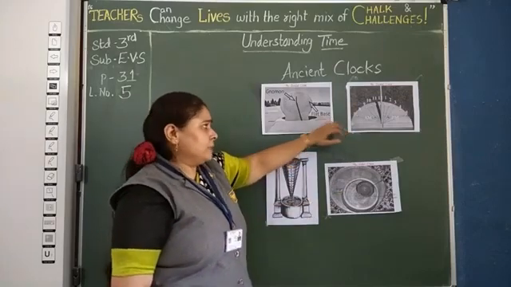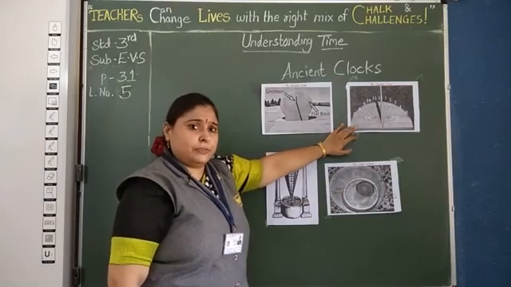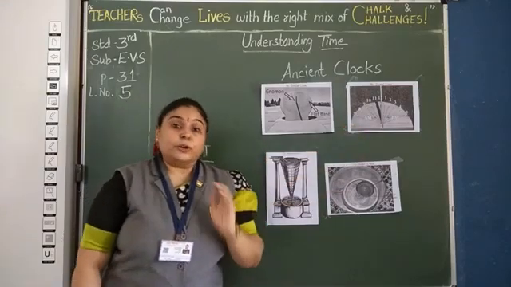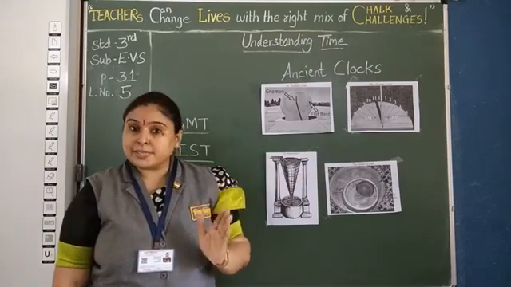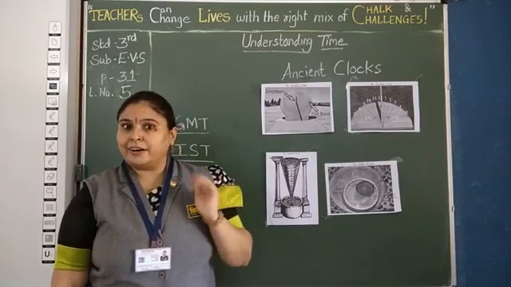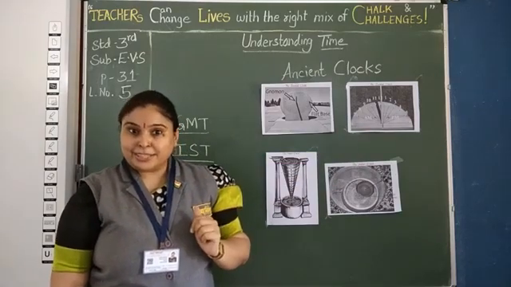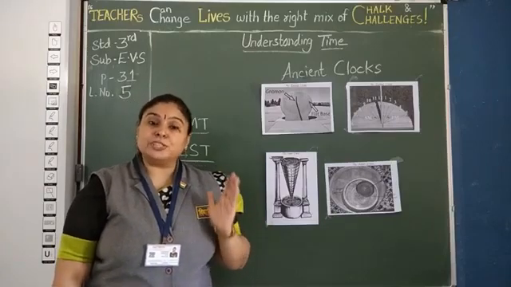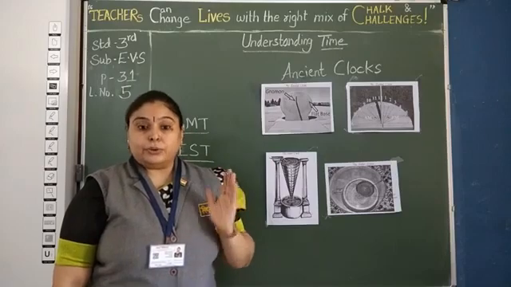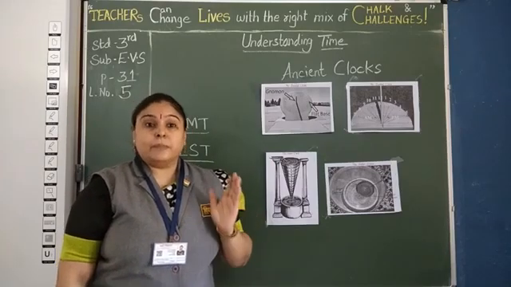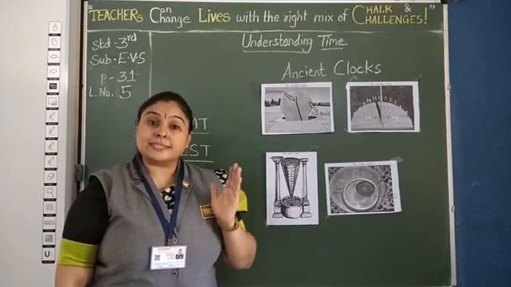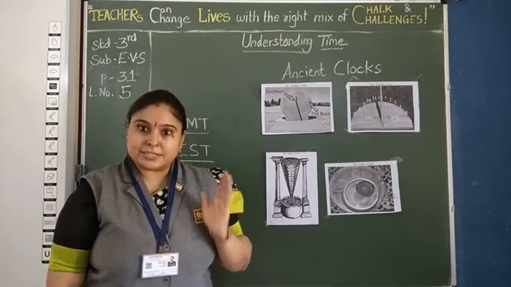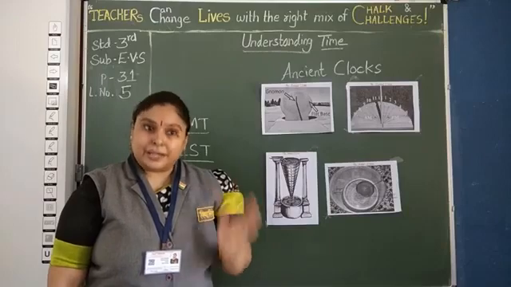They have two ways. Both are the same, but to show you I have given this picture. And one more thing, children: the world's largest stone sundial is in India. Have you heard about it? Yes, it is there in India, in Jaipur, Jantar Mantar. In 1724, Maharaja Jai Singh constructed it. Clear? And it is still working. It still shows us our time.